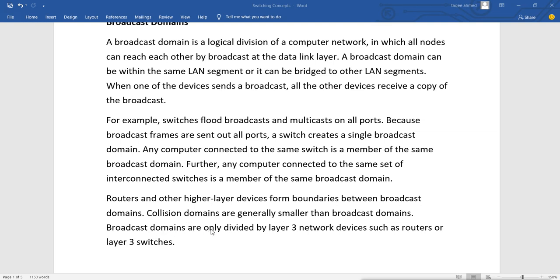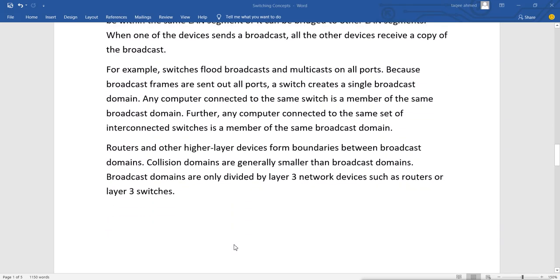Broadcast domains are only divided by a layer 3 network device such as a router or layer 3 switch. Layer 3 switches or routers break the broadcast and divide it into different segments. Other than that, a switch can do the broadcast.